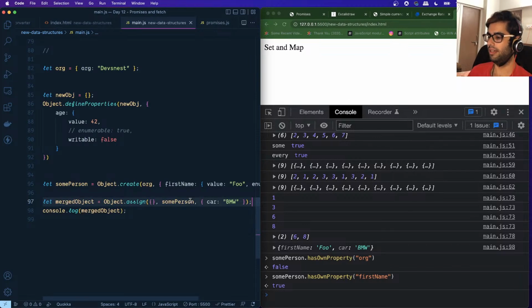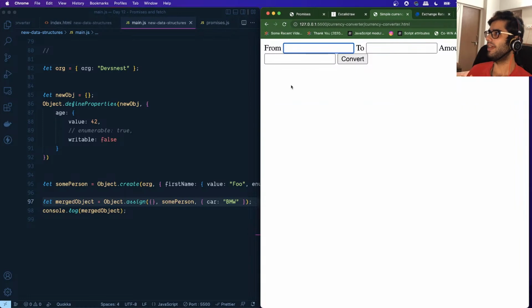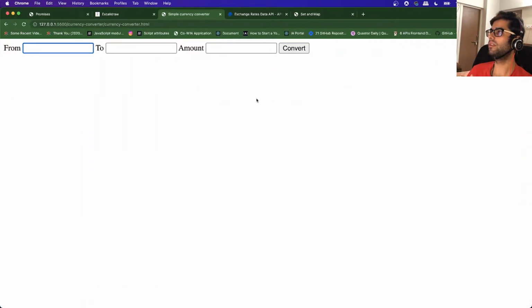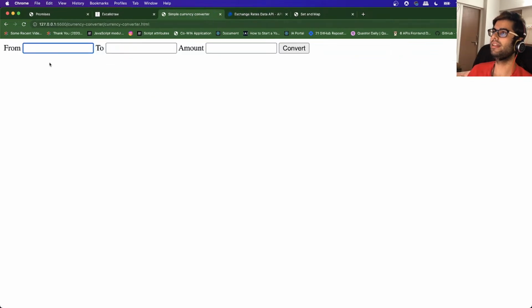So this is it for this session, and I hope you learned a lot of concepts today. I'm looking forward to seeing you apply all of those concepts. Try out more APIs on your own. As homework, try to extend this currency converter which we have used, make use of the symbol API and get all of the values as drop-downs.